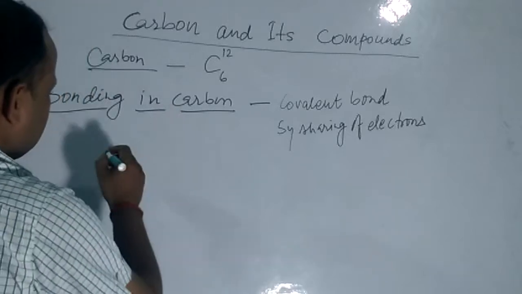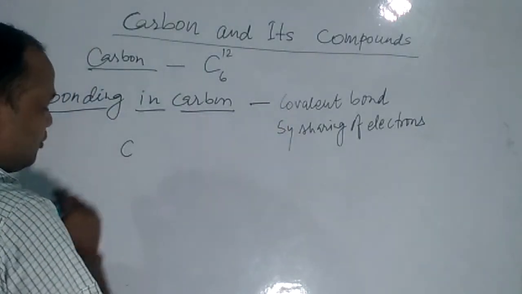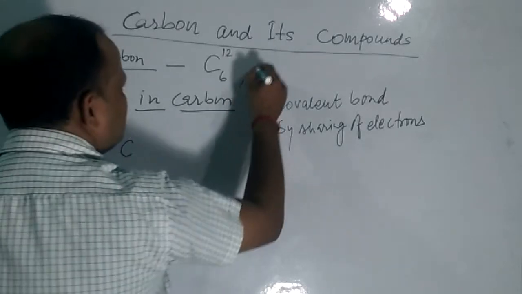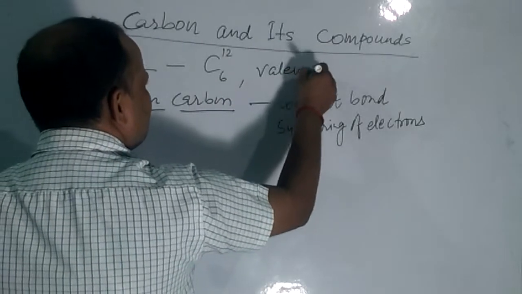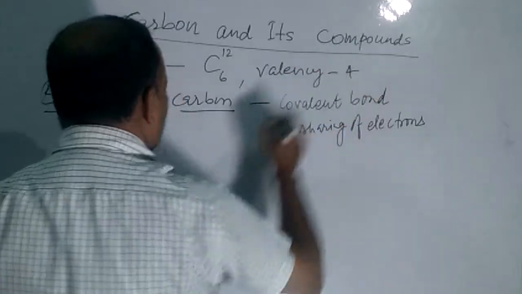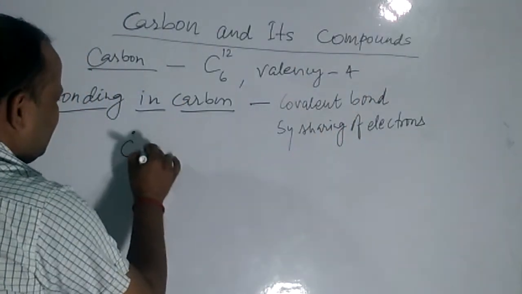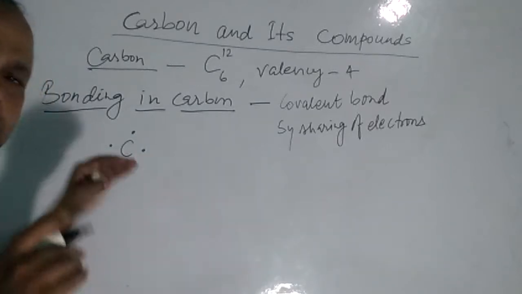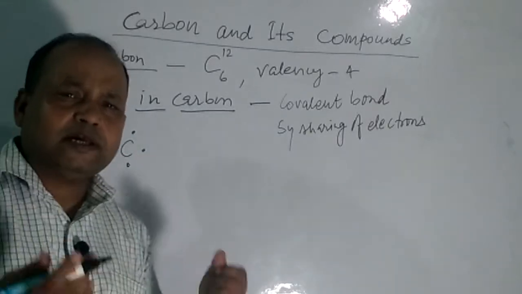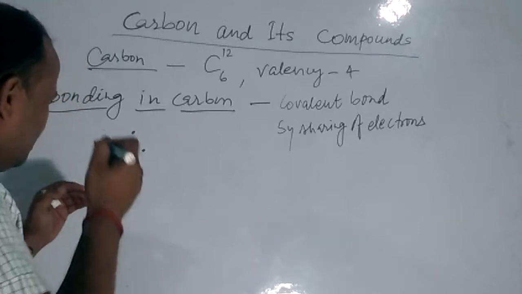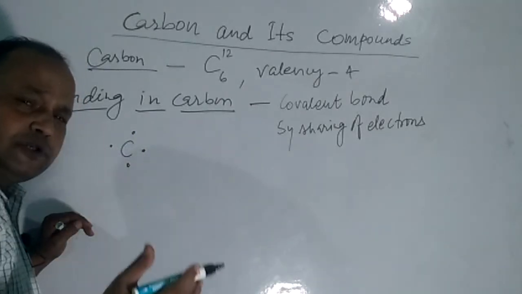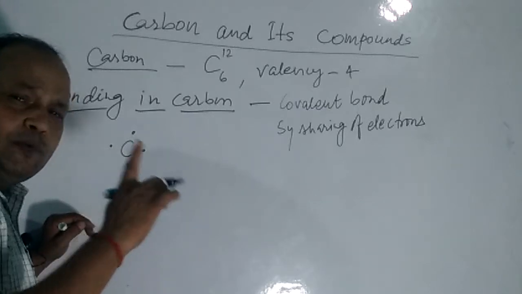Now, while we discuss bond formation, carbon is tetravalent. It has valency 4. It means carbon has 4 valence electrons in its outermost shell, or valence shell. So when it forms compounds, it forms covalent bonds.